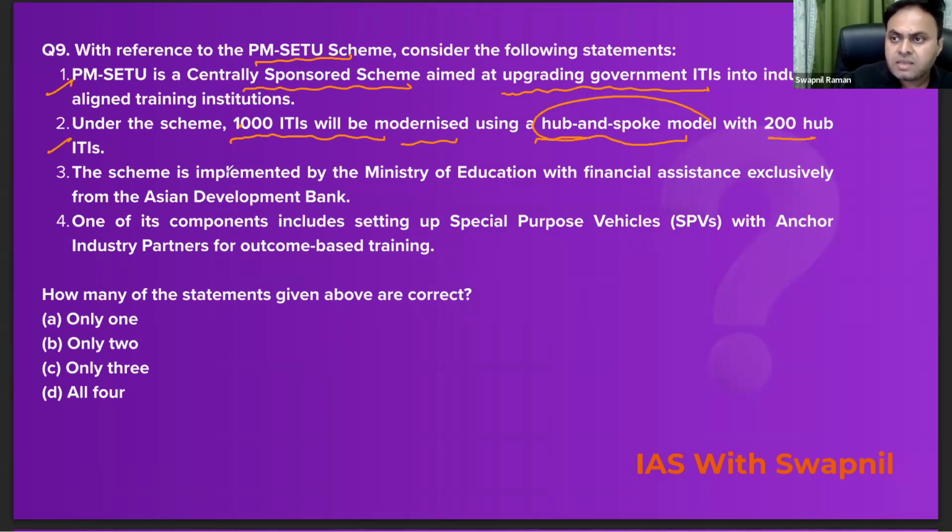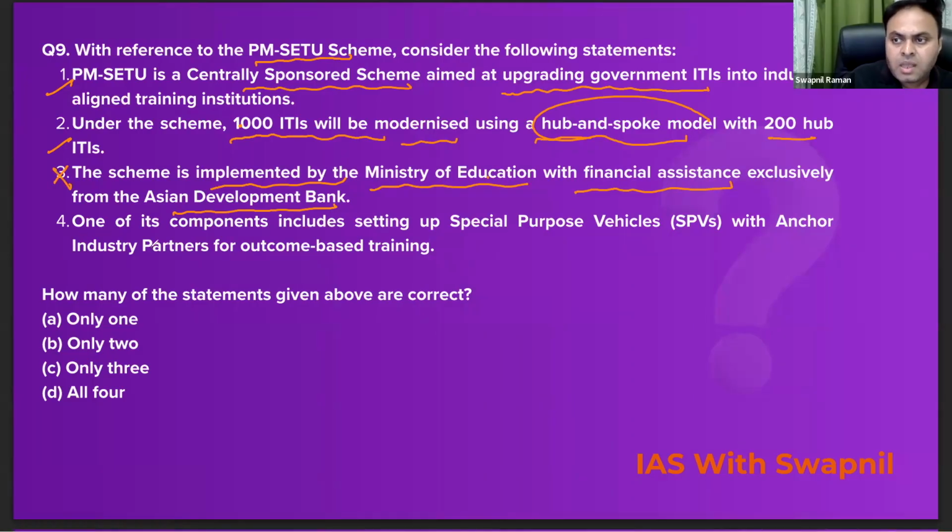The third statement says this scheme is implemented by the Ministry of Education with the financial assistance exclusively from the Asian Development Bank. See, half of the statement is correct. This scheme is certainly assisted by the ADB, by the Asian Development Bank, but this scheme is not implemented by the Ministry of Education, but by the Ministry of Skill and Development. So the third statement is incorrect here.